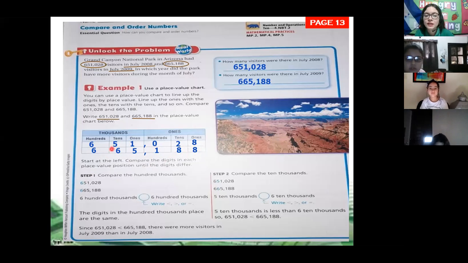Now, we start at the left comparing the digits. We're going to compare these two numbers, the first number that we wrote on the place value chart and the second one. But we're going to start with the left. Which number is on the left here? Can you mention the number that is on the left side?